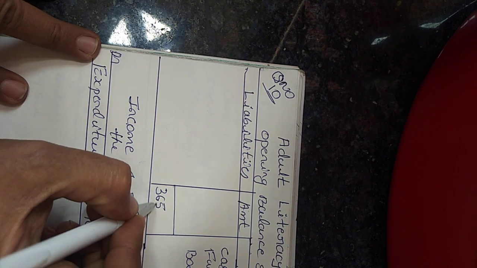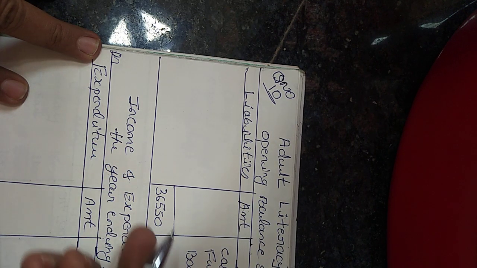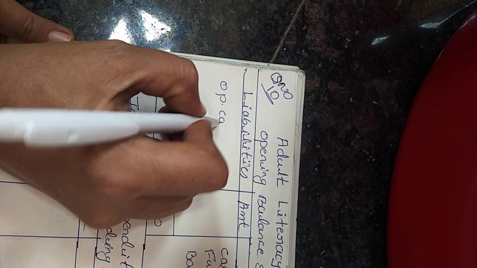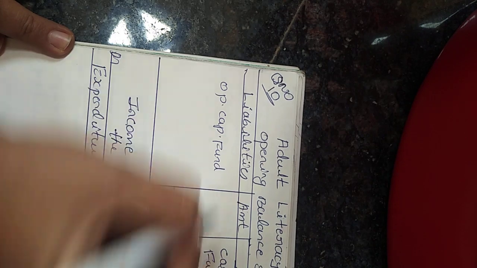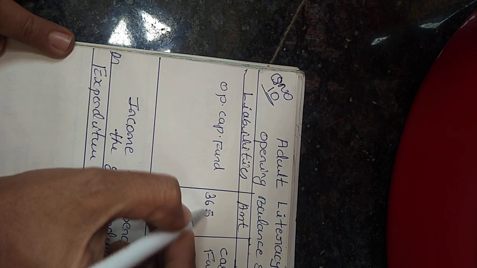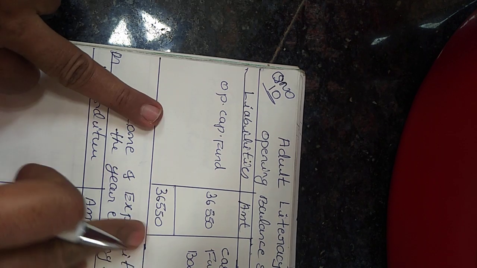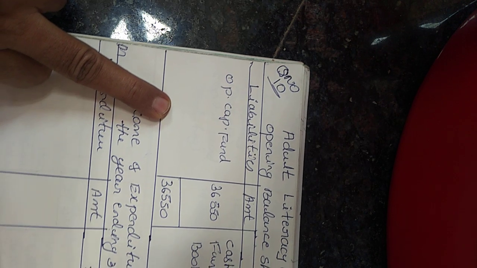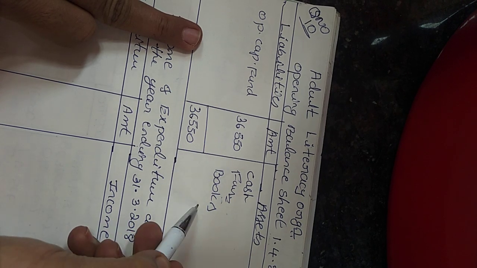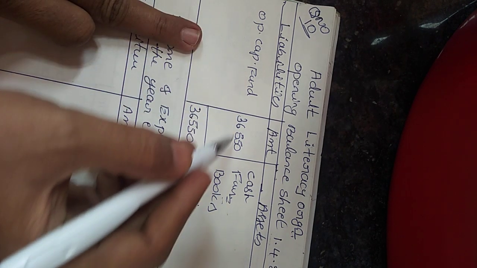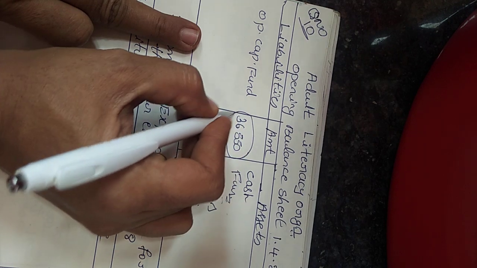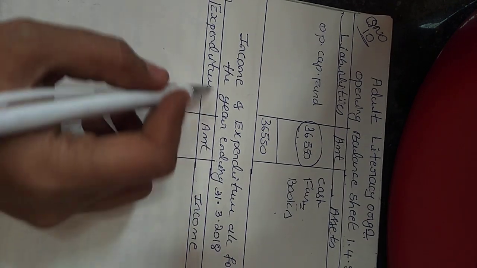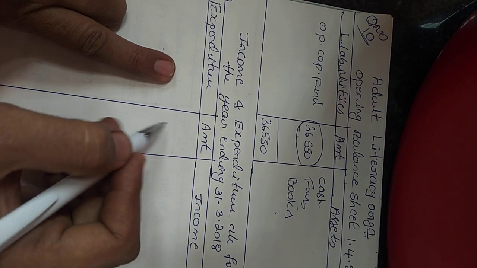That will become our opening capital. We know that assets minus liabilities is our capital, so the balancing figure is the opening capital fund, that is 36,550. Clear? Because in this problem they have given you the opening balances of some of the assets, and from that we have to find out the opening capital. This is the opening capital. Clear?